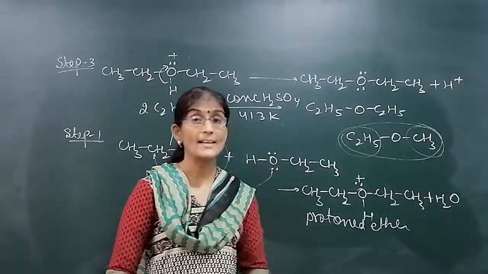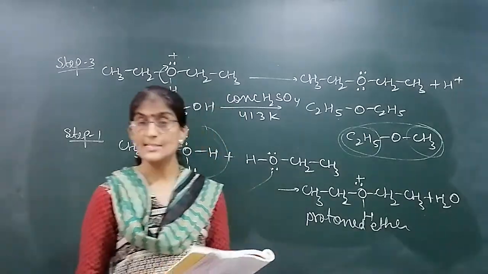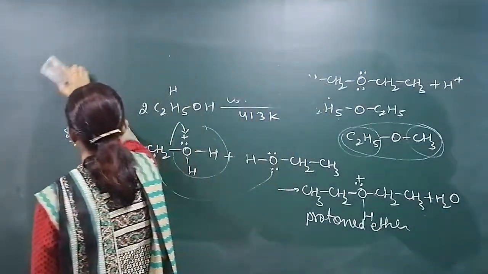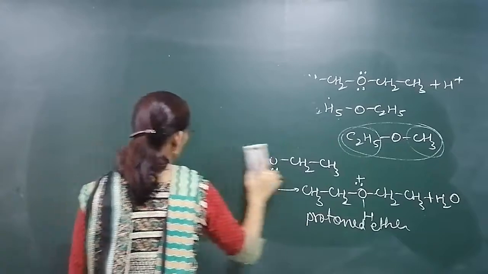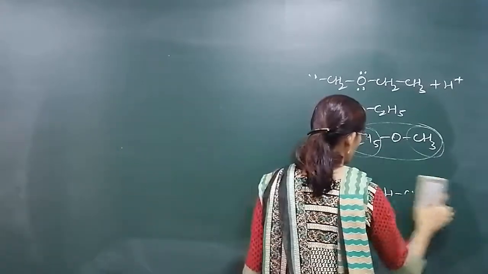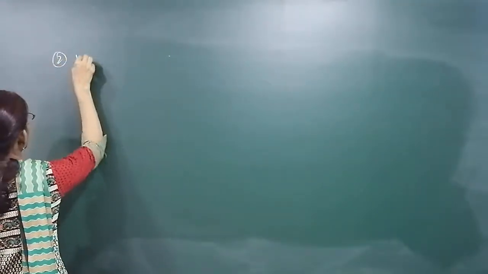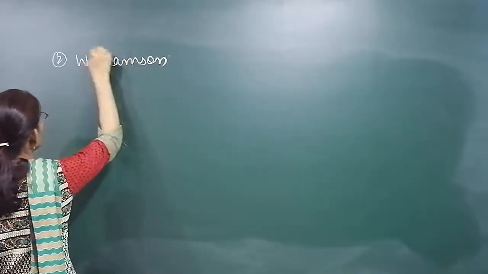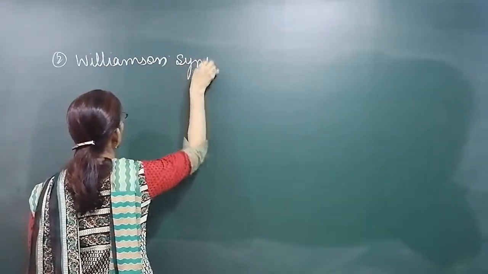For this we have another method that is called Williamson synthesis, and it is very important. So the second method for preparation of ether is Williamson synthesis. This method is used for preparation of symmetrical as well as unsymmetrical ether.